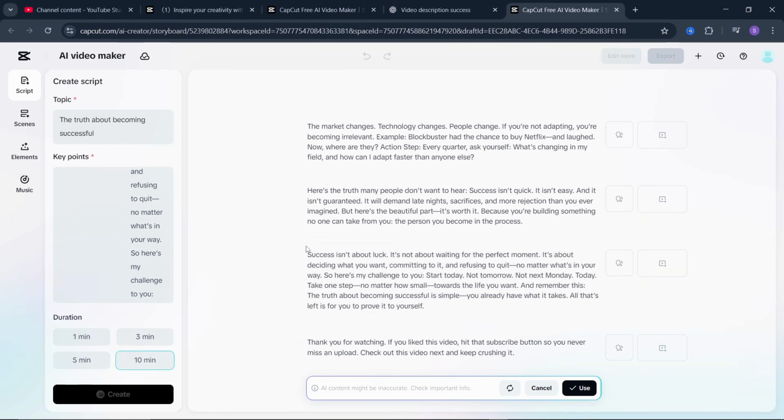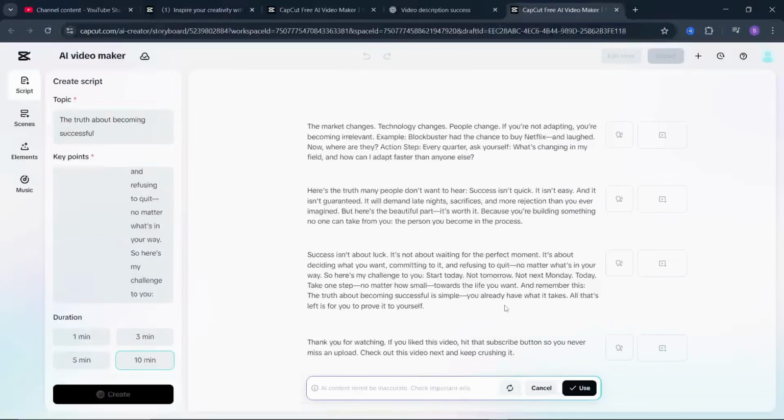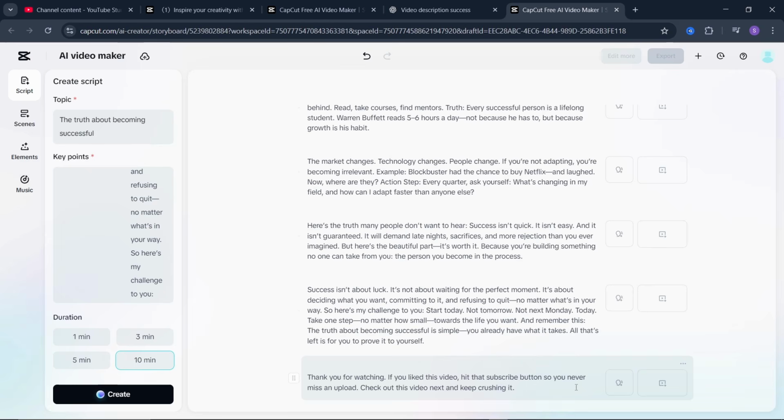So guys, now you can see it's done generating the script from the key points that we've given it. The next thing, simply click on where it says use. In case you go through the script and you don't like it, you can click on it to regenerate again. But for the sake of this tutorial, I'm just going to click on use, since I'm okay with this particular script. Next up, you come over to scene.